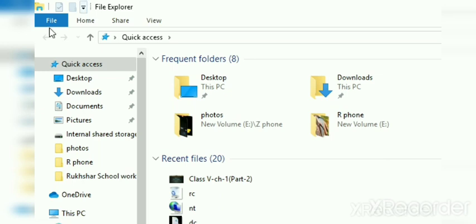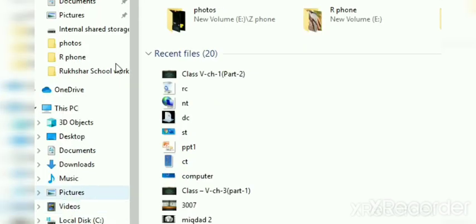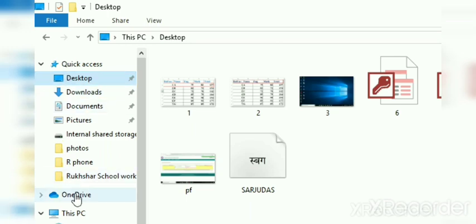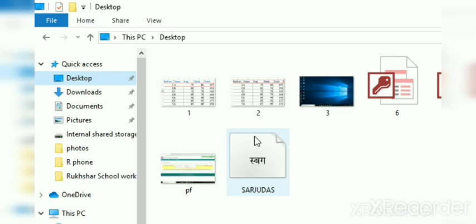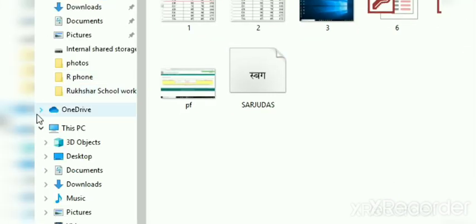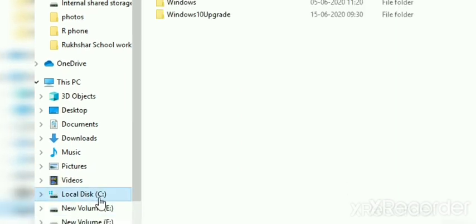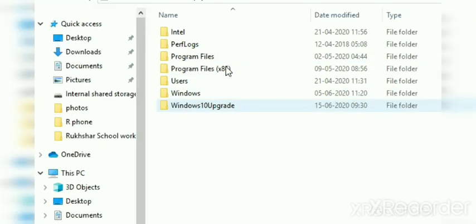Now there are two panes in Windows Explorer. This is the left pane, this is the right pane. The left pane shows you all the files, folders and drive locations, and the right pane shows you the content of the selected file or folder. Suppose I choose local disk C drive. Whatever it contains will be shown in the right pane. Clear everyone?